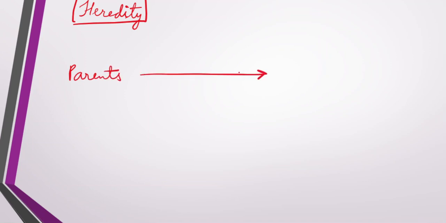Heredity is something like our parents transmitting all the characters and features of an organism in the form of genetic information from the parents to the offspring.